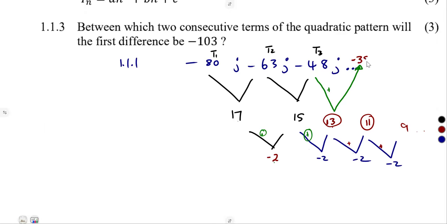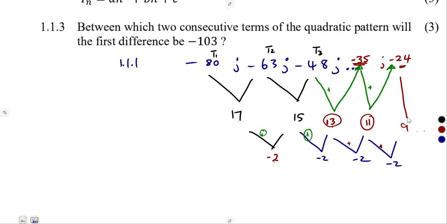The same thing with the minus 35: if we add what follows here, the 11, we must obtain the next term. So we must add minus 35 plus 11. That is going to give us negative 24. So that is the next term from there and so on. If we are going to find another one, we add 9 and so on.